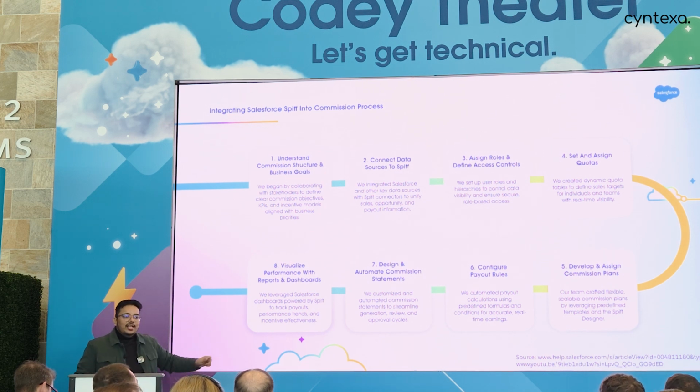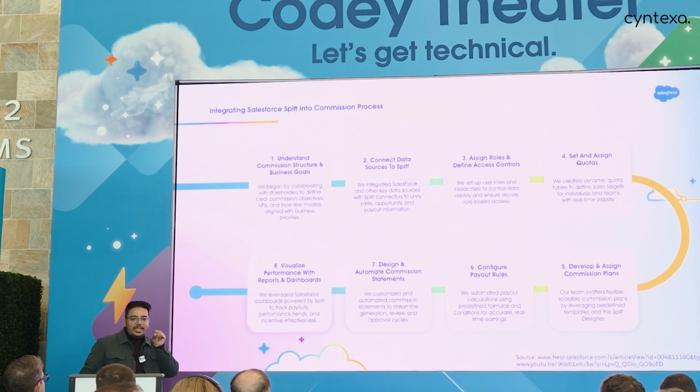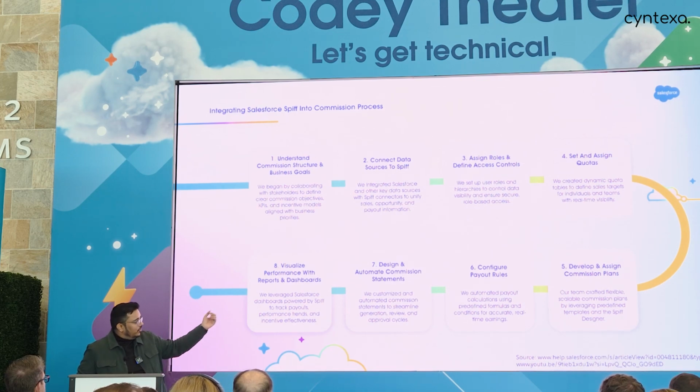We defined that. Then we handled clawbacks as well. What that means is, let's say you had closed a deal, you got paid for it, but within 90 days itself only, the deal fell through and the customer had churned. We were taking that amount back as well. So we were doing that negative calculation as well. So we configured payout rules. That is exactly the piece where the actual heavy lifting of calculation was being done.